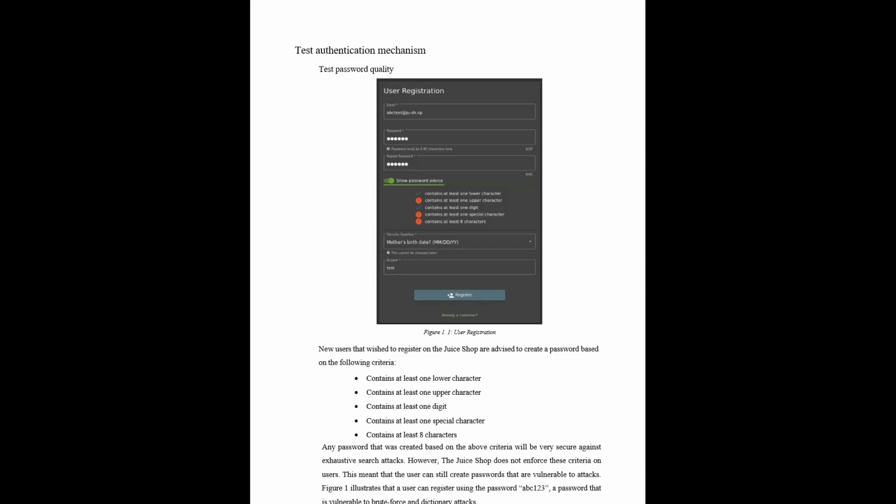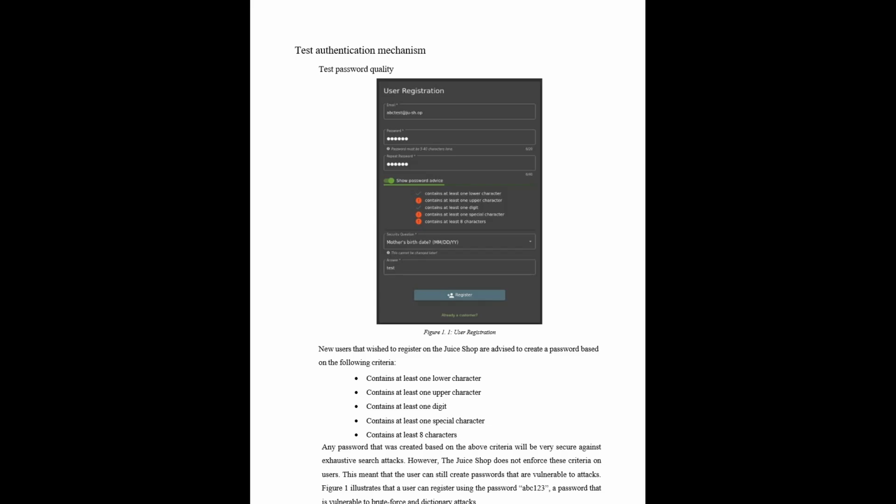If we focus on the password advice, we can see that OWASP Juice Shop advises us to use a password that contains at least one lower case character, one upper case character, one digit, one special character, and at least 8 characters. If we create a password based on this advice, it would be very secure against password guessing attacks such as brute force or dictionary attacks.